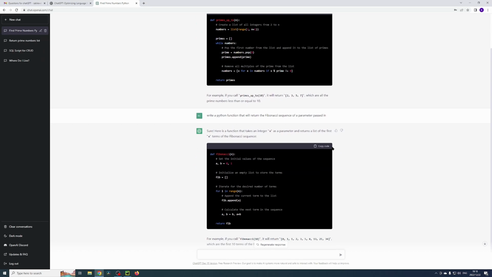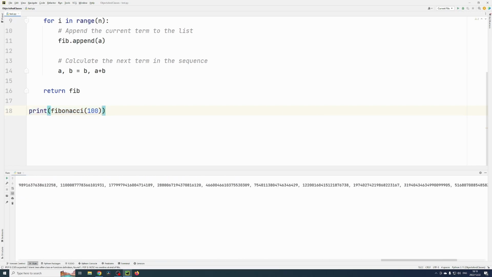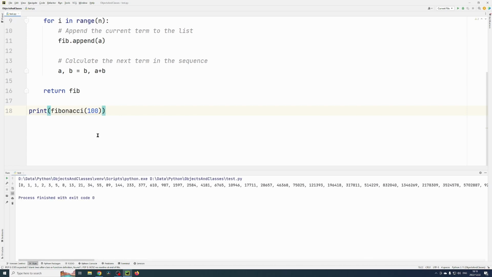Okay, so let's test this other code. Okay, that's pretty big numbers, so let's use something that's smaller. It's 10.